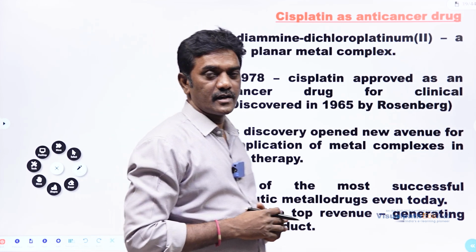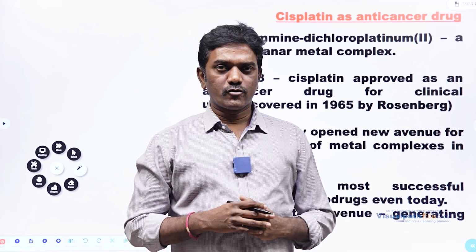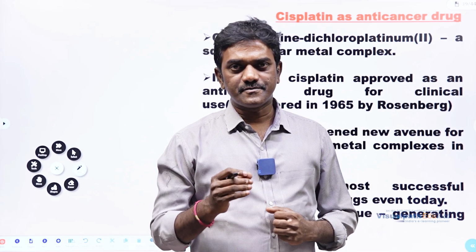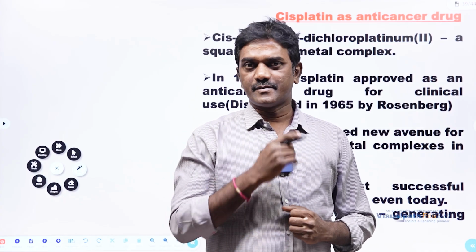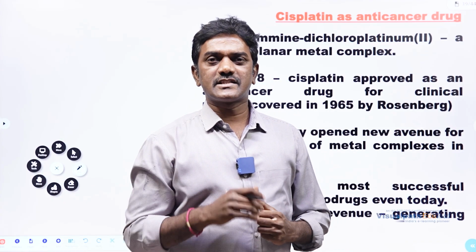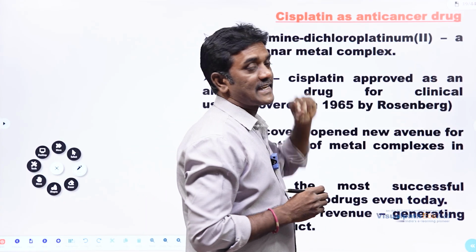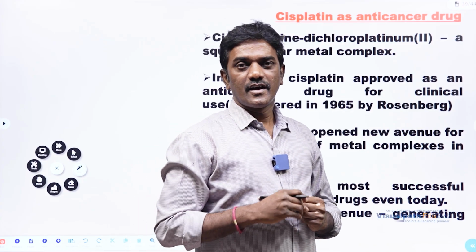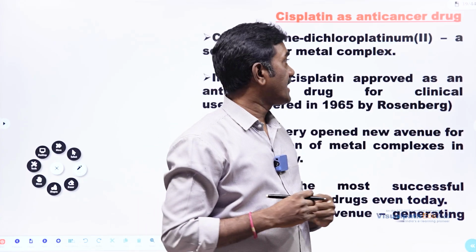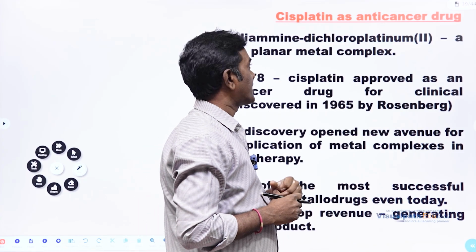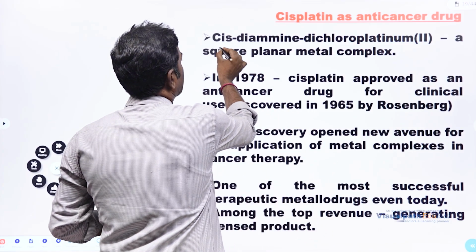Moving on to the application of coordination compounds in cancer treatment. A very important example is cisplatin, an excellent anti-cancer drug. So what is the meaning of cisplatin?